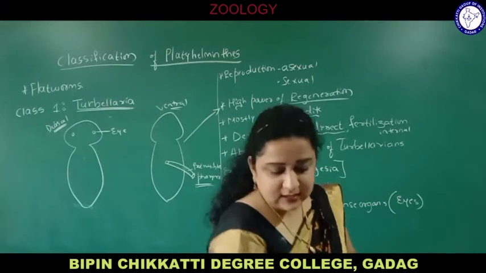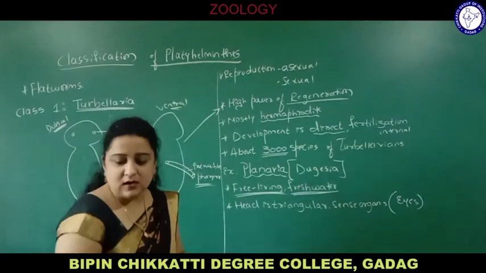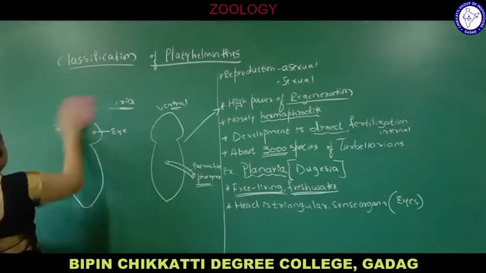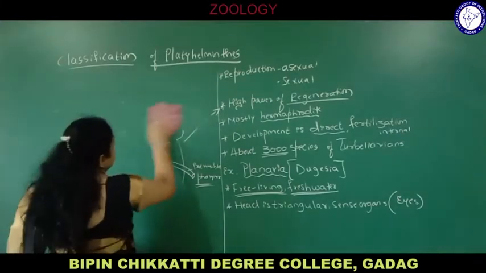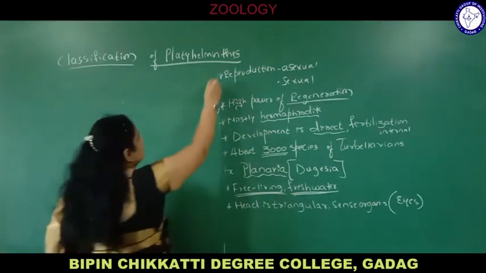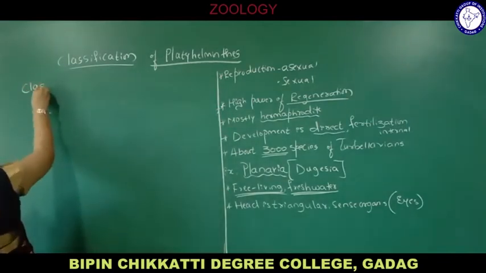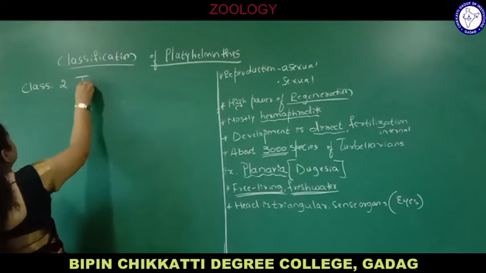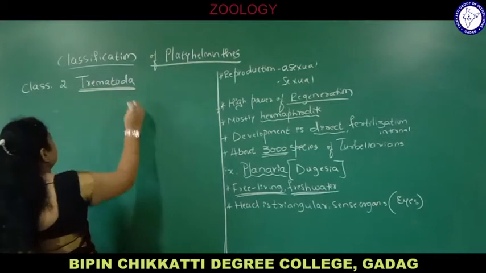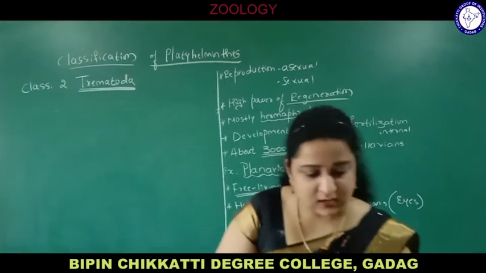Okay, now we will go to the second class, that is Trematoda. The first class we had seen was Turbellaria. Now we will go to the second class of this phylum, Trematoda. As I already told you, there are three classes in phylum Platyhelminthes. Class 1 Turbellaria, class 2 Trematoda.